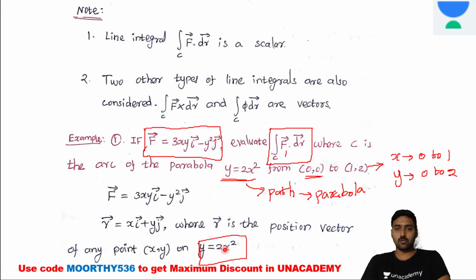Here y is equal to 2x squared, so y is replaced by x. The y variable is substituted in terms of the x variable. While substituting the y variable in terms of x, we consider only the x limit. In case we substitute the x variable in terms of y, that means x is equal to root of 2y, then we need to substitute the y limits, right?